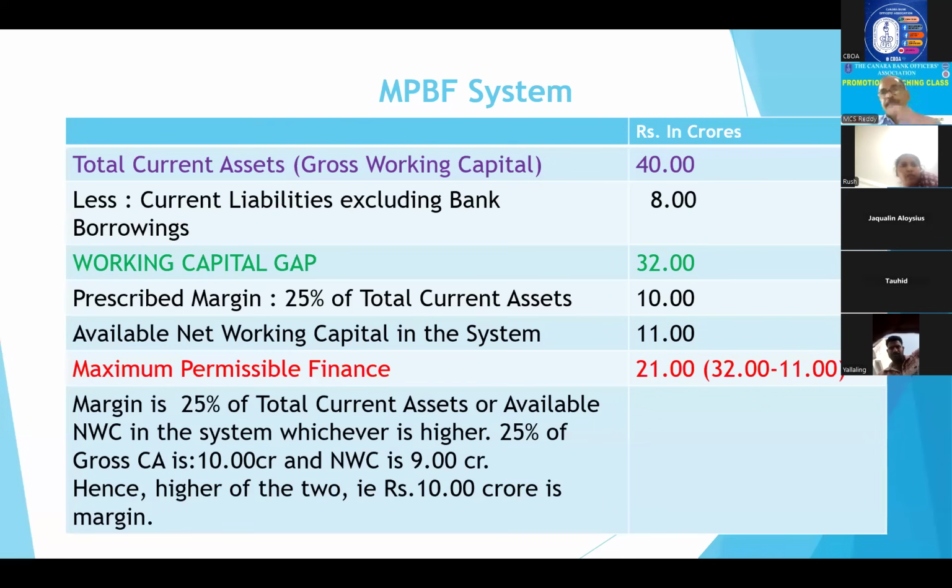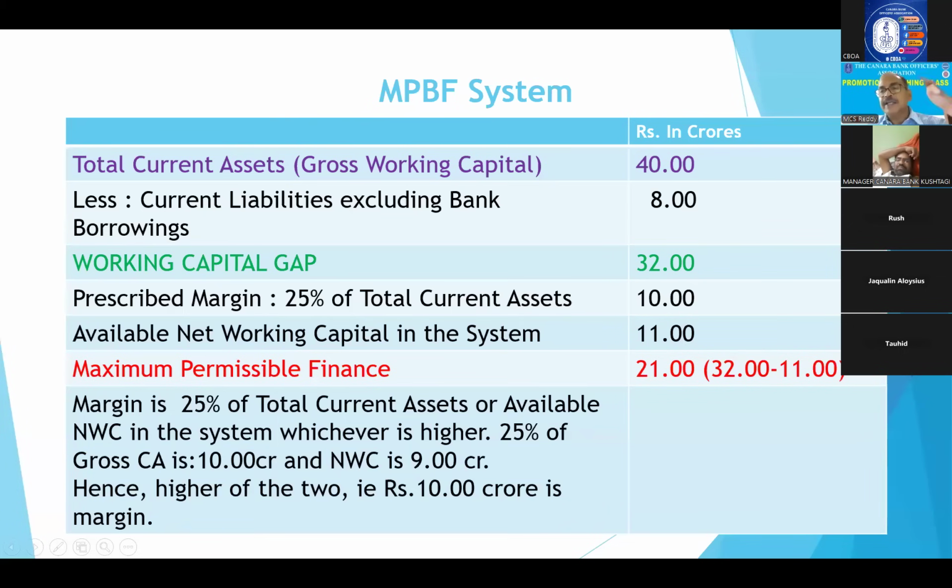As per the balance sheet, total current assets minus total current liabilities is equal to net working capital, which has come to 11 crores. So which one do we take as margin? Either 25% of gross working capital, or the available net working capital.